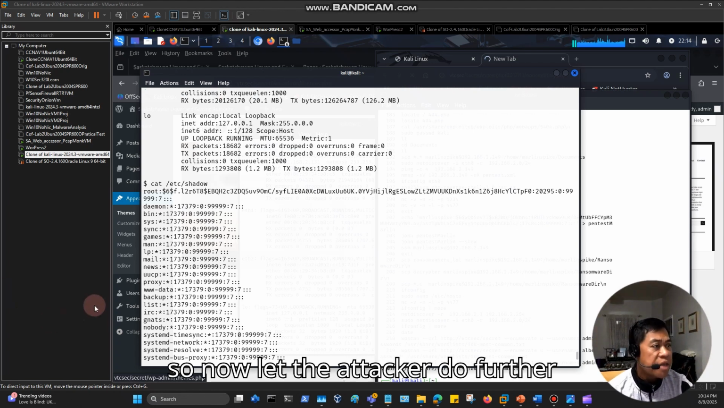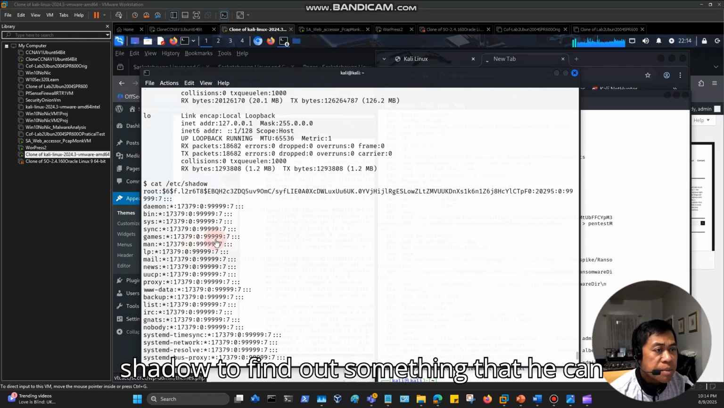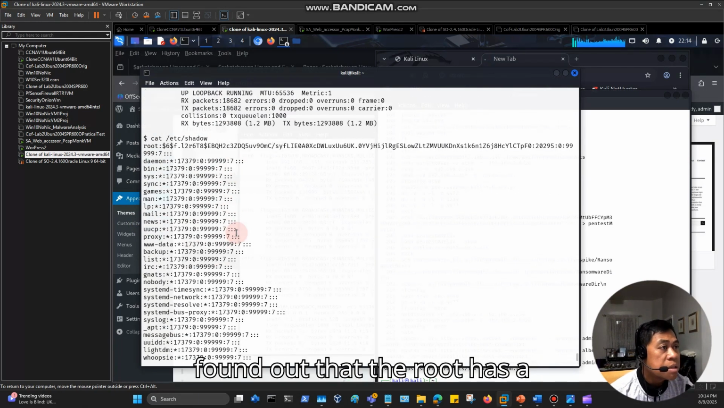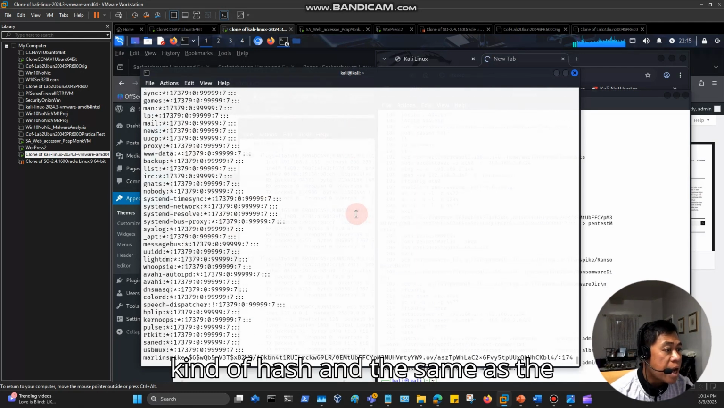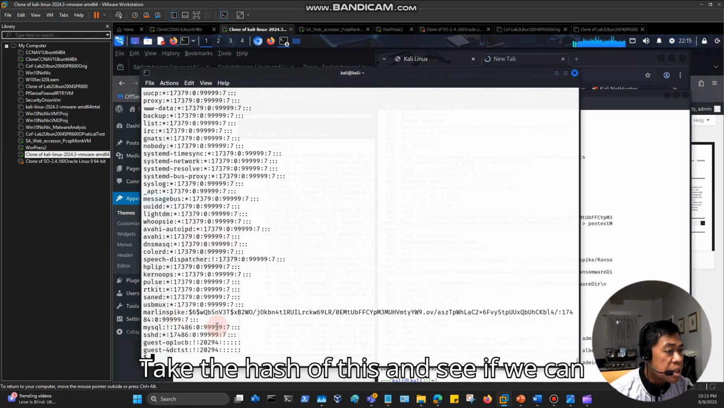So now let the attacker do further lateral movement. He went to /etc/shadow to find something that he can harvest over there, and he definitely found out that root has a kind of hash, and the same for the Metasploit user. So he's going to take the hash of this and see if he can crack it.